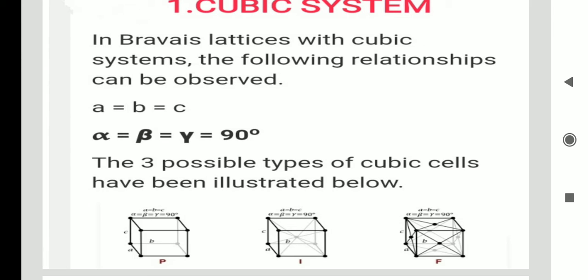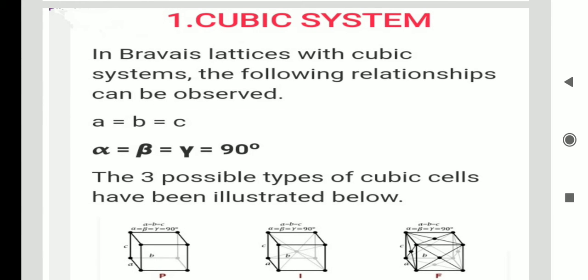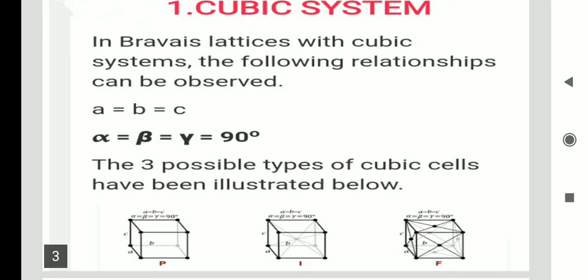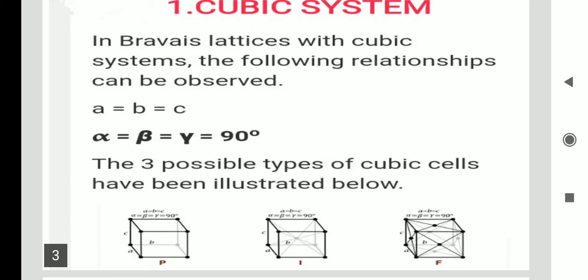Okay, let's see what is the cubic system. In Bravais lattices with cubic system, these are the following properties. Here the seven crystal systems, based on parameters a, b, c and interaxial angles alpha, beta, gamma, are classified into 14 forms. So what is the major concept? The major basis is the parameters a, b, c and the interaxial angles alpha, beta, gamma. Based on these characteristics, the seven crystal systems are changed into 14 forms.